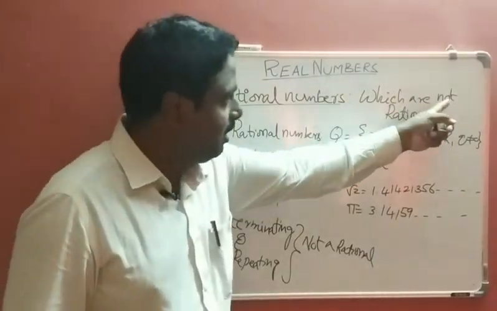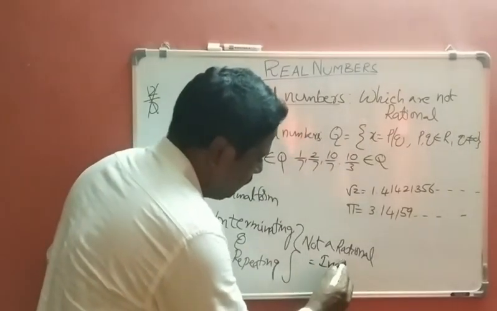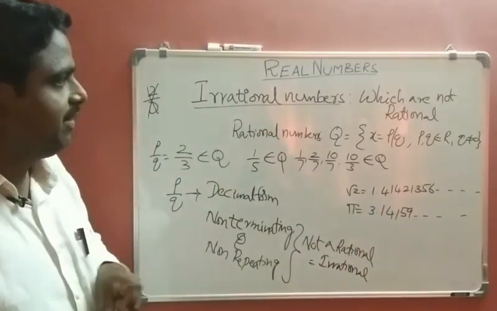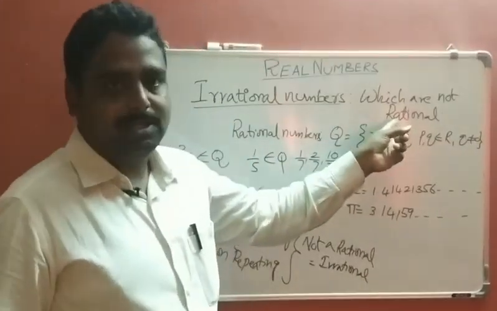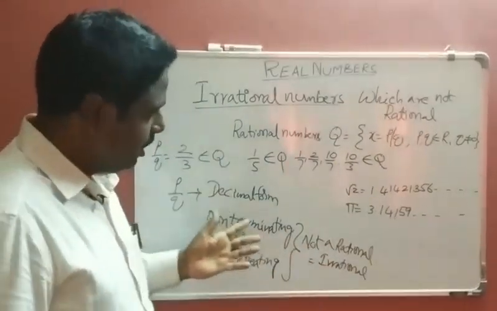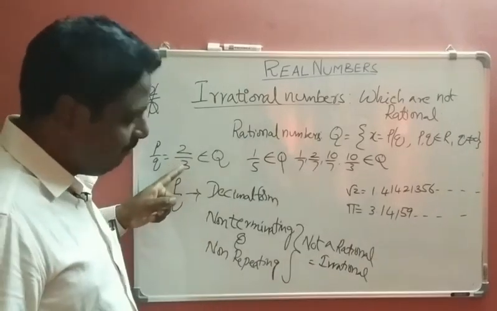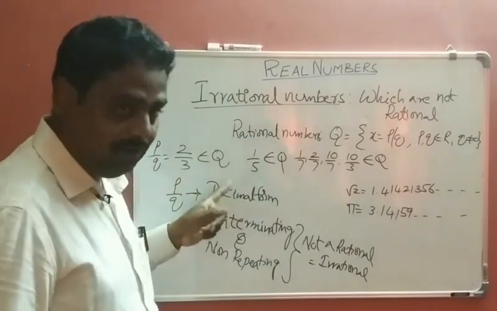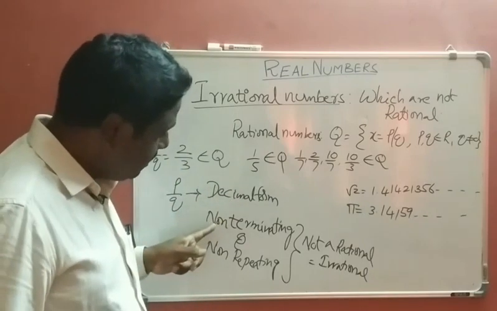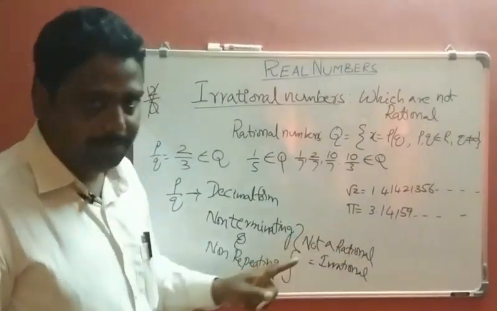The numbers which are not rational are called irrational. So what is the definition of irrational numbers? If we convert the given fraction into decimal form, and the result is non-terminating, non-repeating, that is called not a rational number.